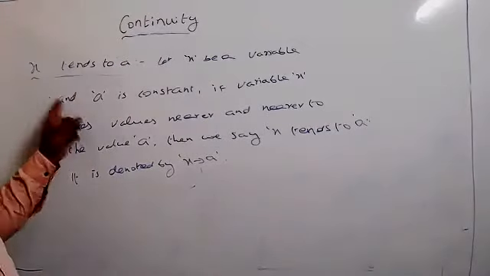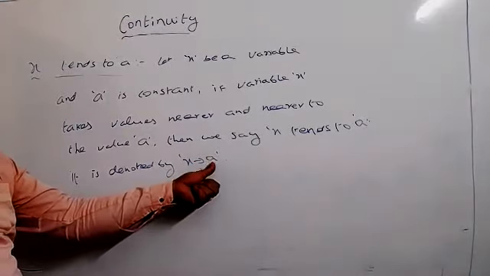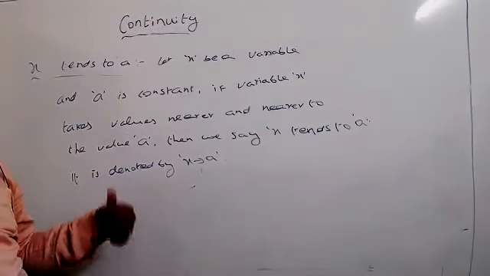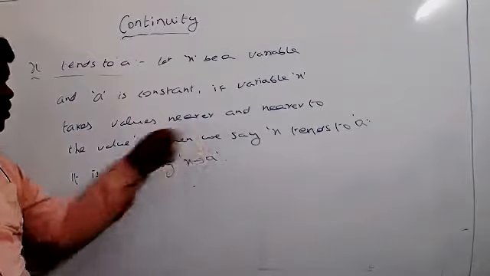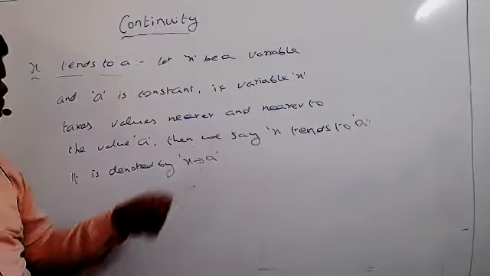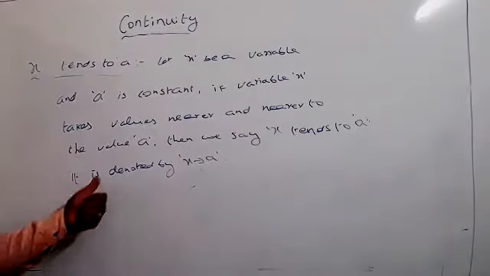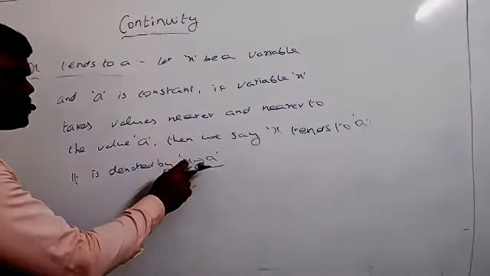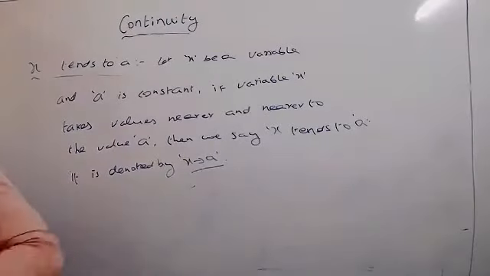So now, let x be any variable, and a is any constant value. If the variable x takes values nearer and nearer to the value a, then we say x tends to a. It is denoted by x → a, and we can read it as x tends to a. This is the actual meaning of x tends to a. Here you can write a few points. One more thing.